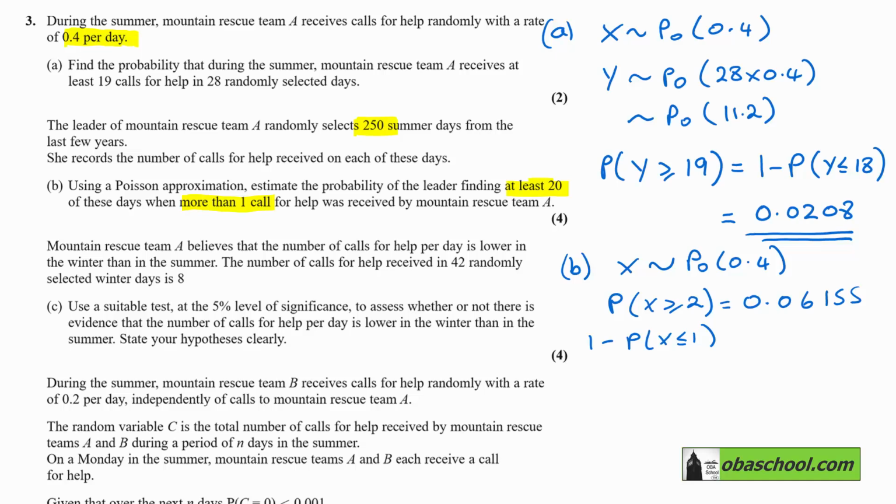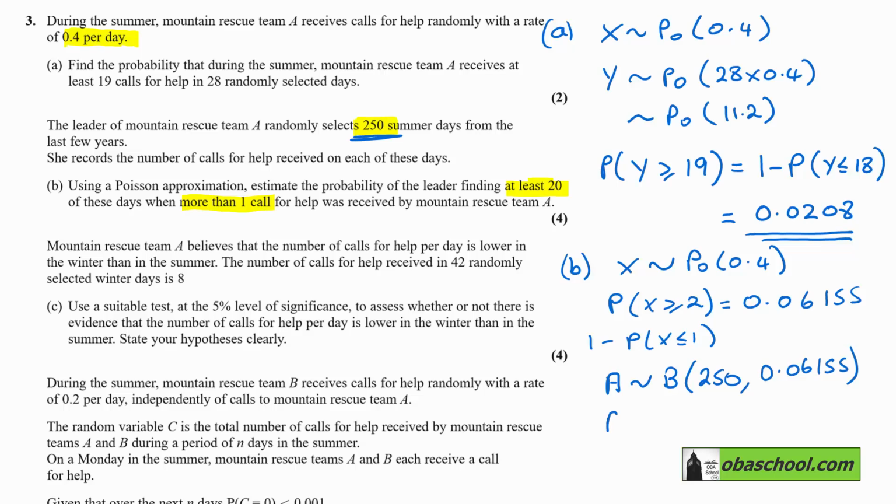And so we can form a new distribution, which I'll call A, because they're insistent that we use different letters for every different distribution. And so that is going to be a binomial with 250 trials. That's the 250 days that she selected. And the probability of success being 0.06155.